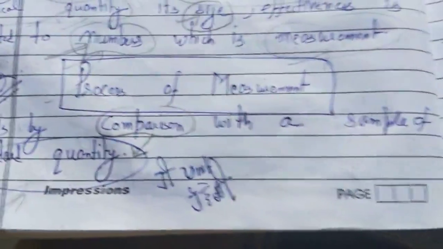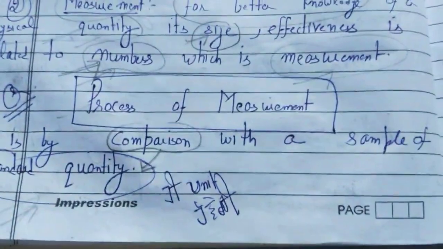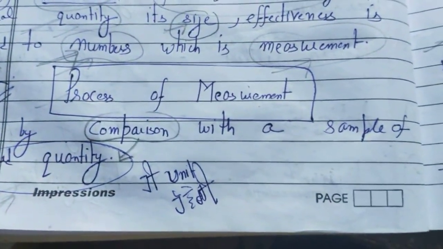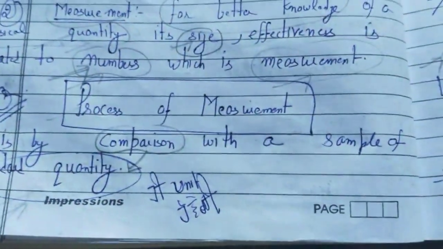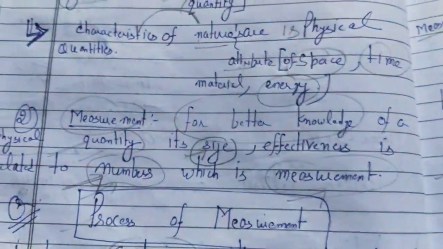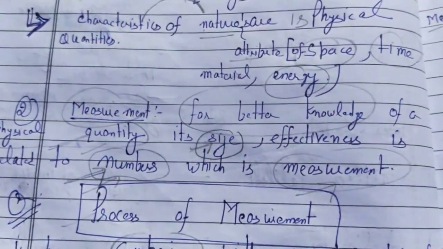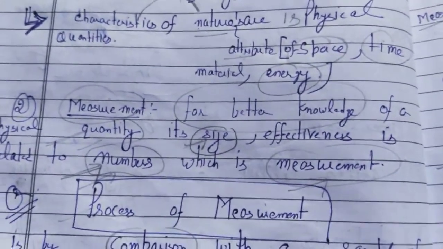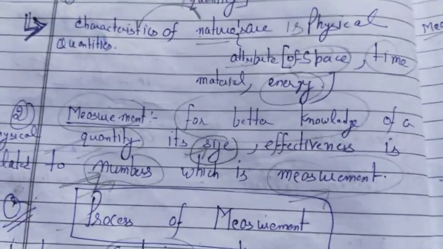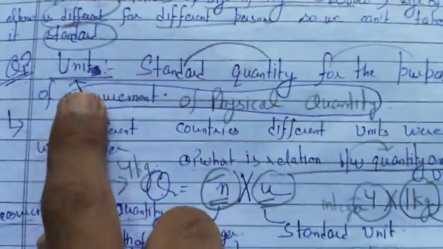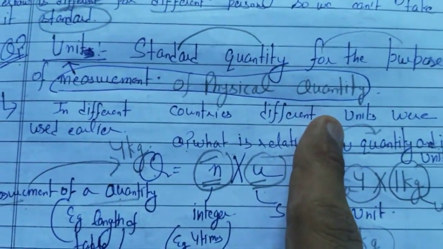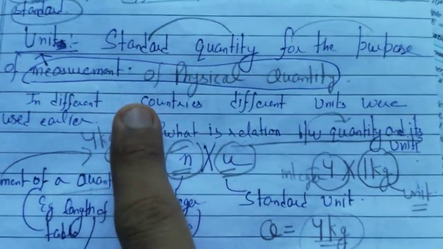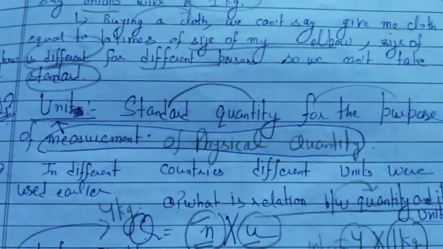In the process of measurement, a physical quantity is compared with a standard quantity. The size of a physical quantity is related to a number, that is measurement. What is a unit? Unit is the standard used for the measurement of a physical quantity. When we are doing the measurement, that is the unit.